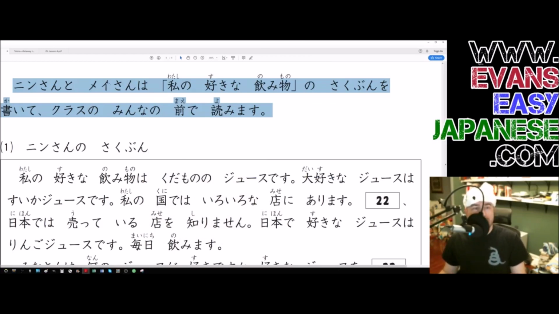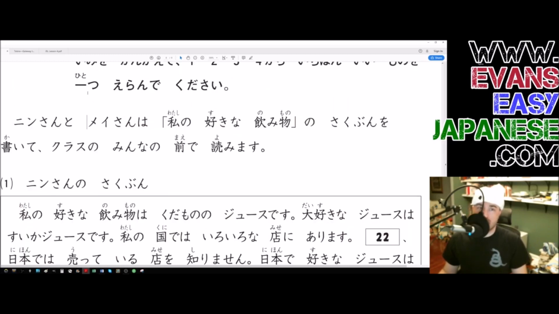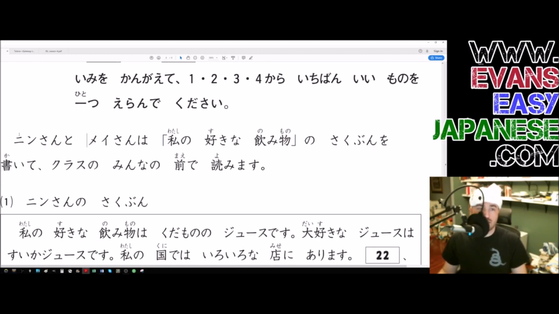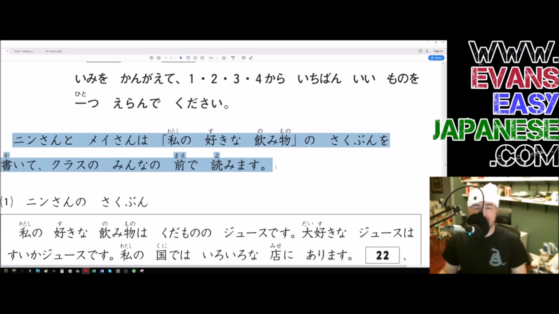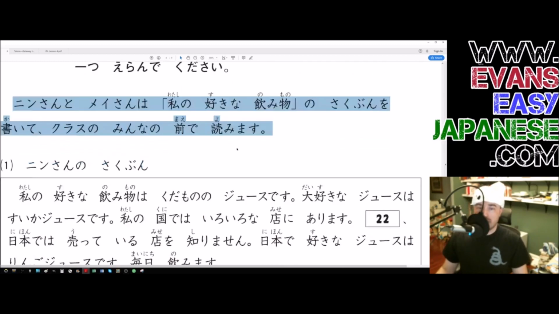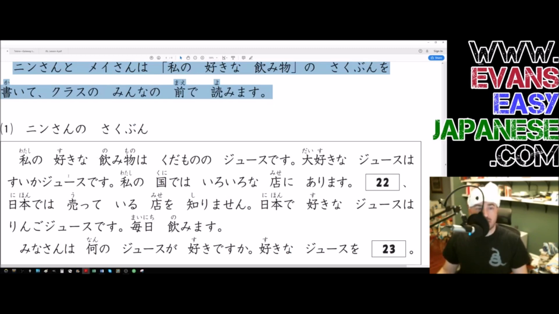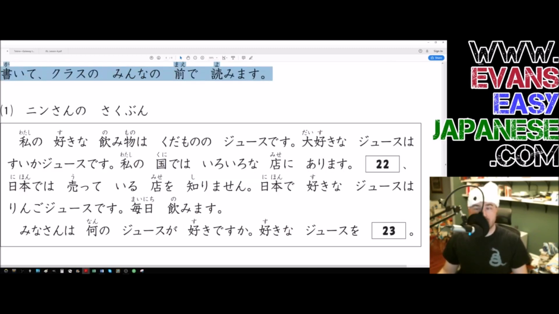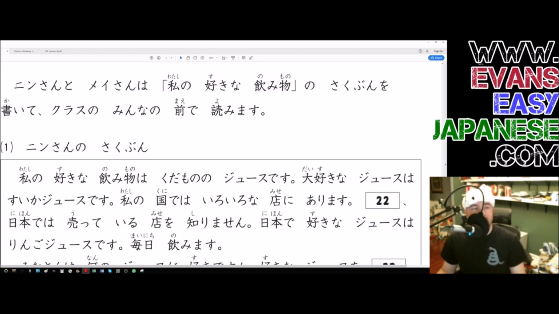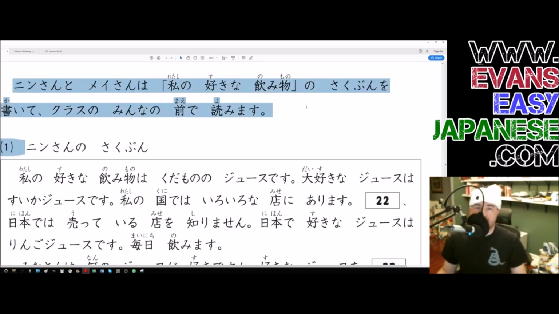Now the problem is that this section of the grammar test involves, I don't know if you really need to know this, but it's the premise of the answer to these questions, and we're going to have to read this whole darn thing to get through it. So this is going to be the answers for 22 and 23 most likely, although I don't know. It's going to be kind of a lot of setup. We'll see what we want to do here. So you're going to need to rewatch the video that comes before this. I think it was number 53.